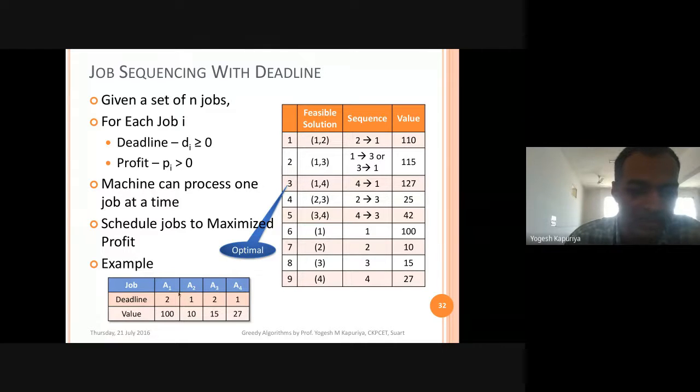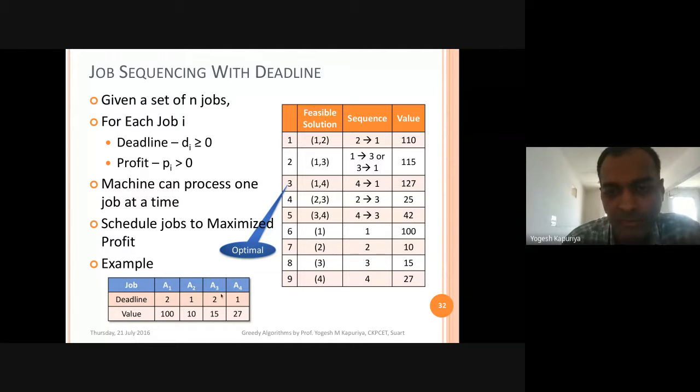And the next possible case is 1 and 4. But when you are going for this selection, you have only one option of performing jobs. Because the deadline of 4 is 1, you have to schedule that first. So 4 will be scheduled first and then you will schedule 2. So that will give you 127. Another option, you go for 2 and 3. So one first will be scheduled, then second. So 2 followed by 3, total profit will be 25.